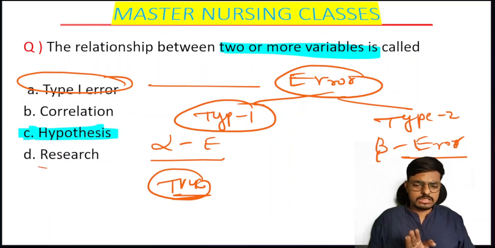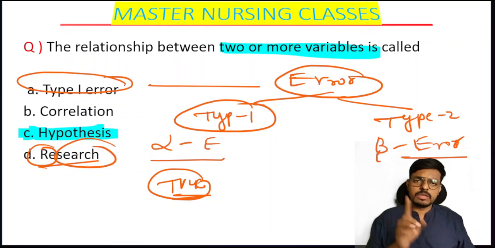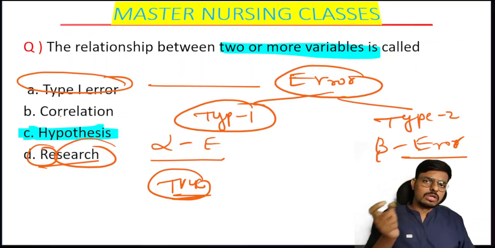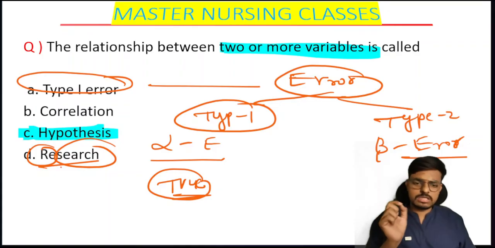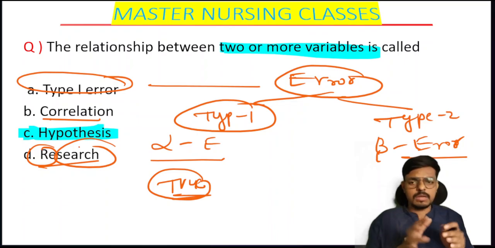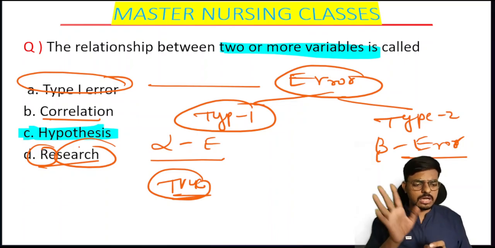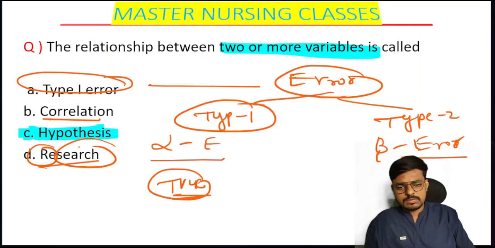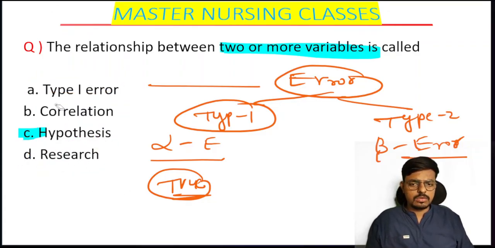The definition of research is very simple here. Research: search again and search again, with a view to improving the knowledge of the profession, with a view to giving the evidence for the practices. So you have to search again. That is what the research definition stands for here. Correlation is a statistical topic. It takes a lot of time to discuss, students, so we will discuss it in another class. Hope the concept is clear, and the answer for this question is: the predicted relation between the two variables, that is the hypothesis, is your correct answer.